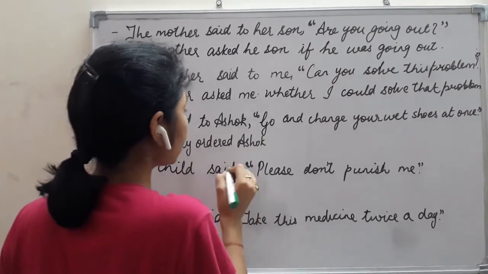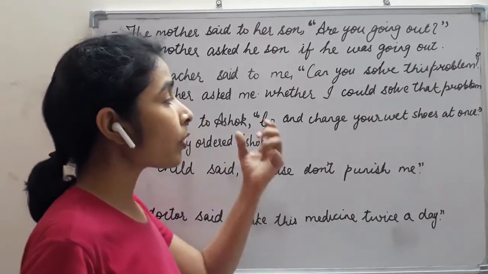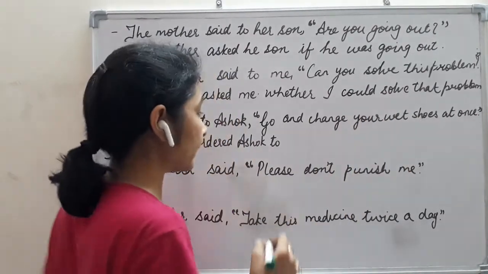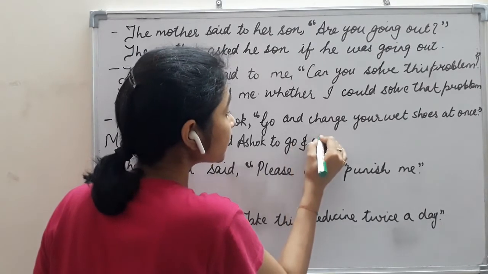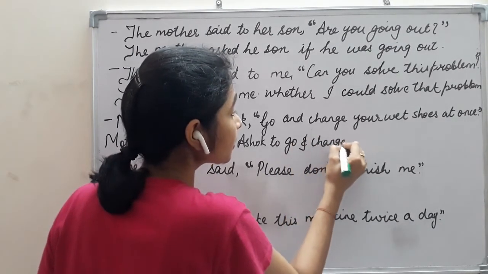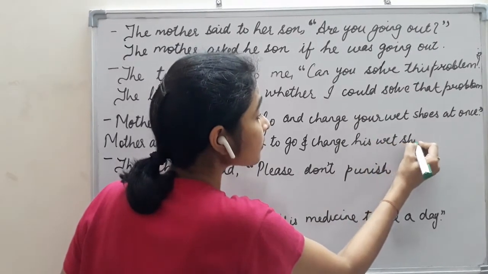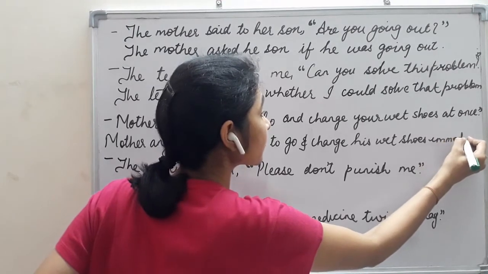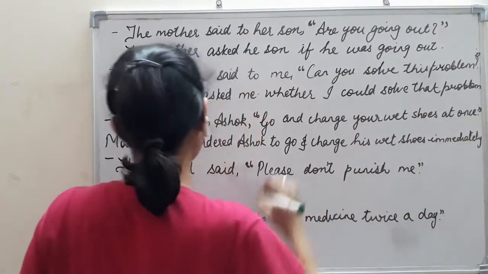Now again the infinitive to will be added here. To go and change his wet shoes immediately. Okay, like this it changes.